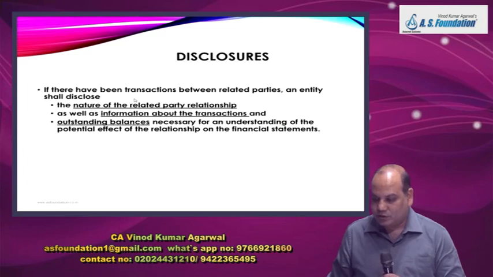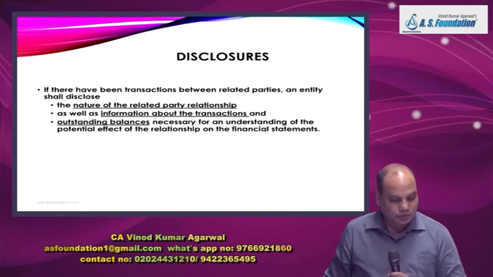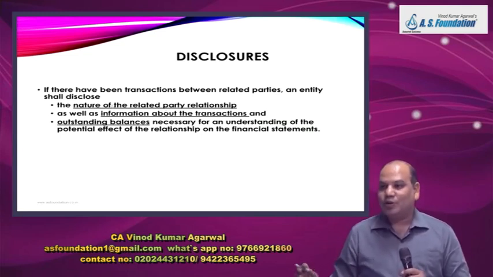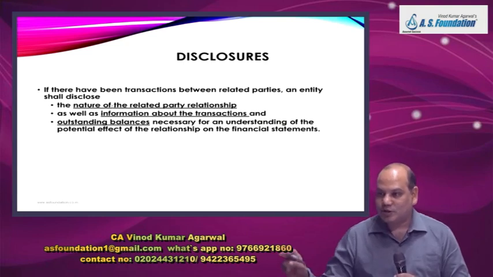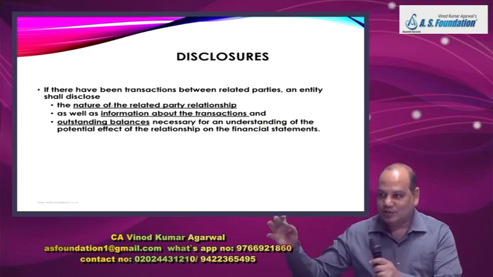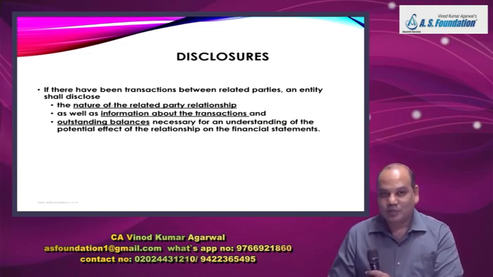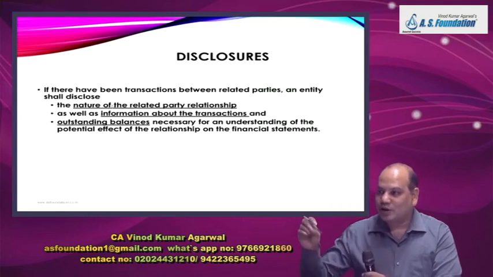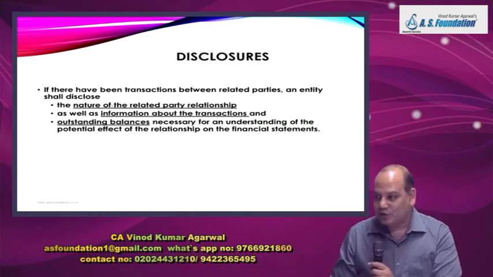So what the standard says, if there are transactions, these are the disclosures: the nature of the related party relationship. Then you have to write how the two entities are related. So you will say subsidiary, associate, joint venture, a person in which KMP has a controlling stake, a person in which the controlling shareholder has a significant influence.